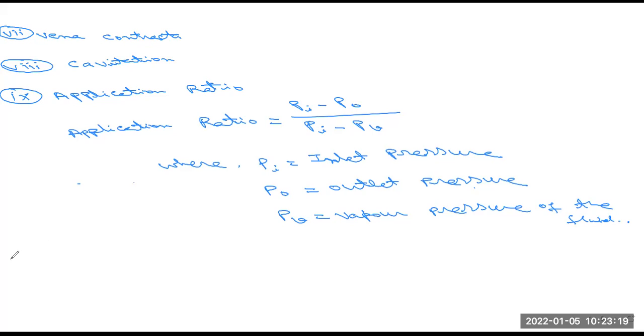Next, number 10, corrosion. What is corrosion? It is basically a chemical reaction between the material of the valve and the fluid flowing in the system.